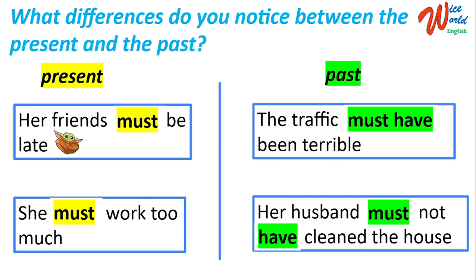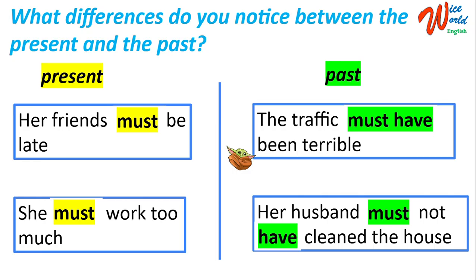Okay, so as you can see, what differences do we notice here? Well, in the present, we are using must, and look at the verb. The verb is going to be in base form. But now look at the sentences in the past. In the past, we're using must have, and look at this verb. Notice the difference. Base form, and this is past participle.